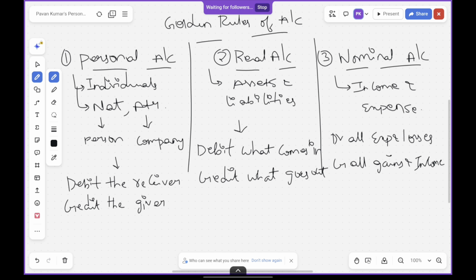So now what does the personal account state? Debit the receiver, credit the giver. And what does the real account say? Debit what comes in and credit what goes out. And in the nominal account, debit means Dr and credit means Cr. I have written it like this: debit all expenses and losses, credit all gains and incomes.